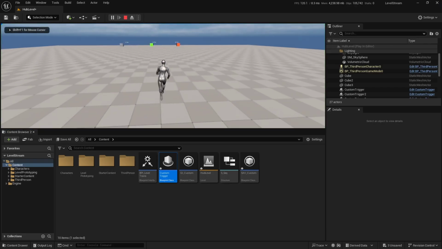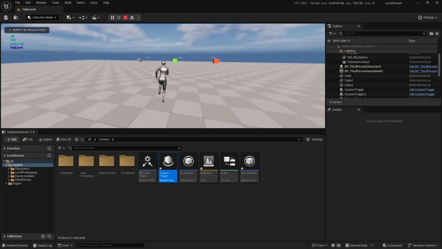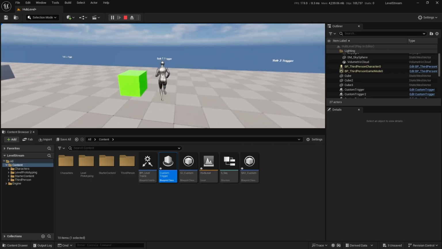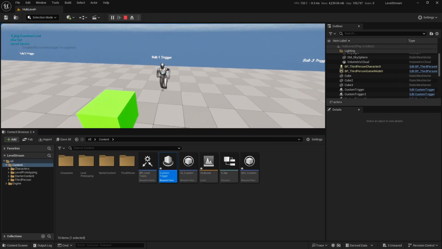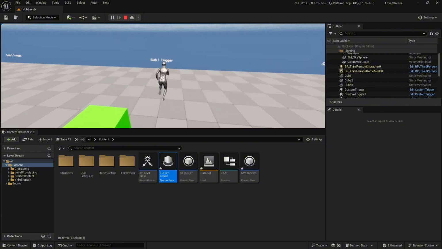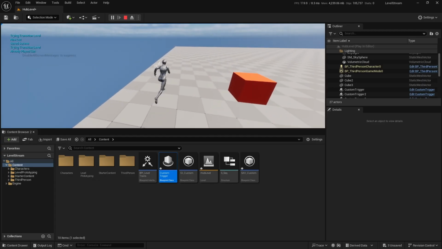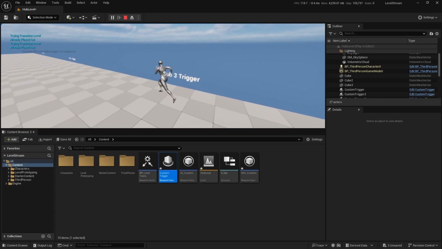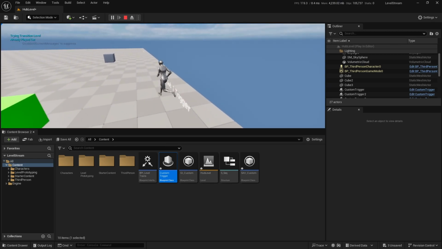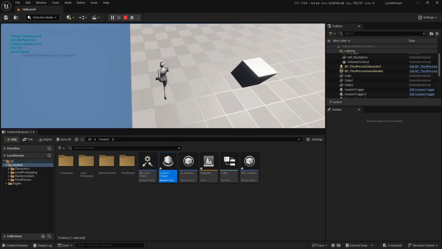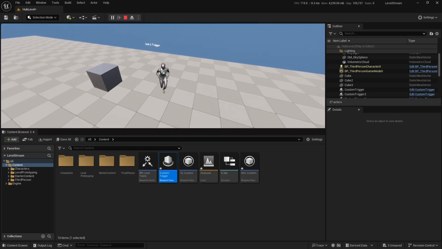So that should work. I'll press 2 here, and we see that we've loaded up, right? So we still have all our sublevels. It's still loading all that stuff up. And now when I walk over this trigger volume, it's going to say trying to transition, trying to do the cut, already played the cut. So it's already played the cut. We come over to this one here. It's going to try to play the cut the first time. And every other time we walk over it, it's not going to play the cut because we've used a unique name on all of these. It's just adding it straight into the array. Right? So it's already good, right? It's already added into the array.